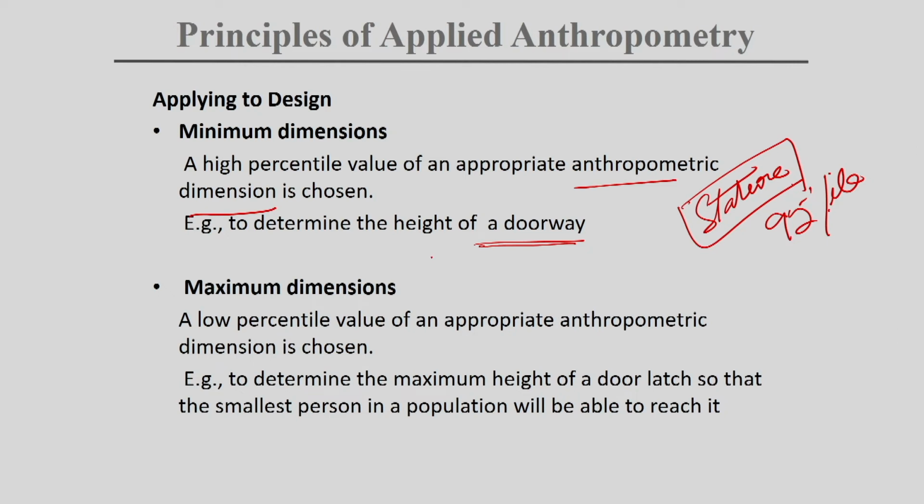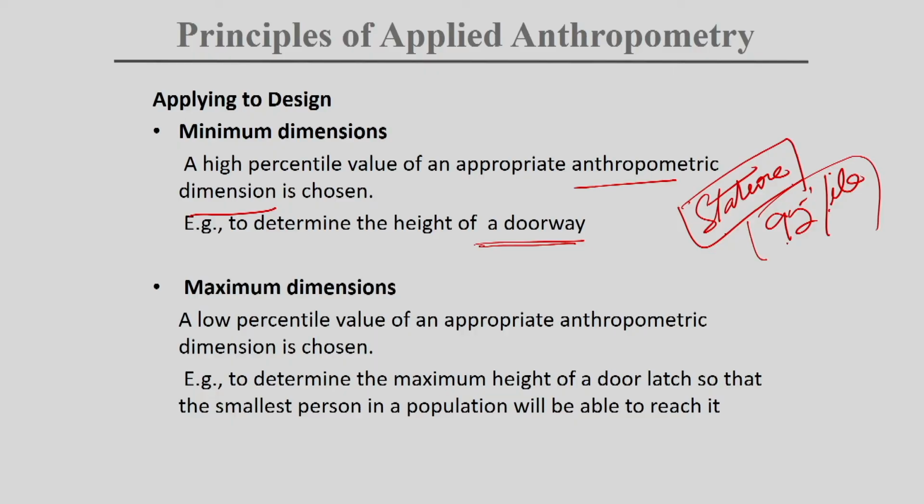To determine the height of a doorway, first we have to finalize the dimension, which in this case is stature, and the percentile, which in this case is the 95th percentile. So like this we can use it in design. Now, coming to the next point: in this case we have used a high percentile for a minimum dimension. The doorway should have a minimum dimension of this 95th percentile. Now, going to the next one, that is maximum dimension.